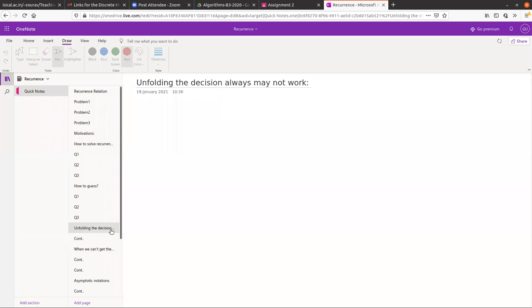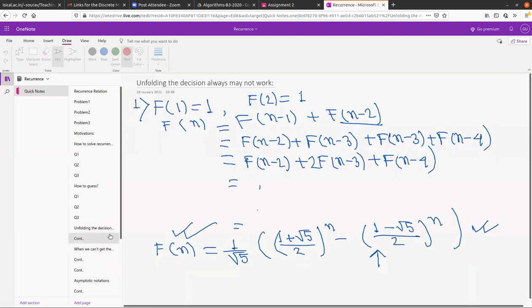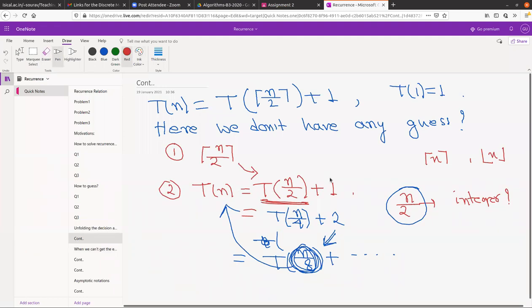So whenever you have things like that, because you don't know that the inside thing is an integer or not at all, just casually you cannot unfold that. That is my point. You need to make some assumption, and there are different ways we are going to attack this problem.